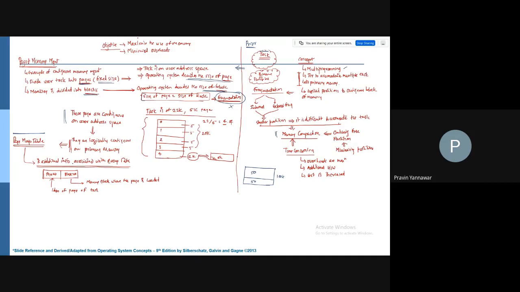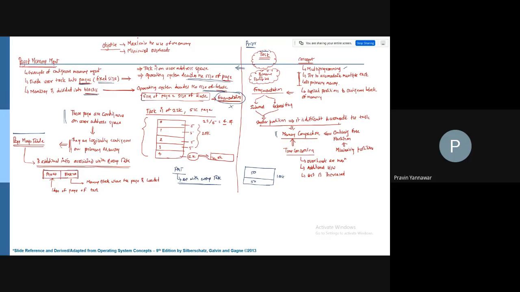So the page map table is additional information associated with every task. Means what? Every task has a page map table. So PMTs, page map tables, are with every task, right? Page map tables are with every task. Okay, so this page map table has got this particular structure.